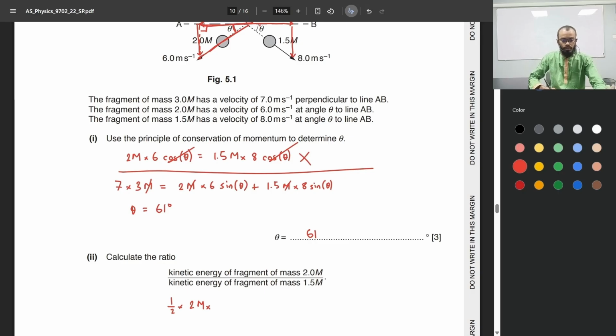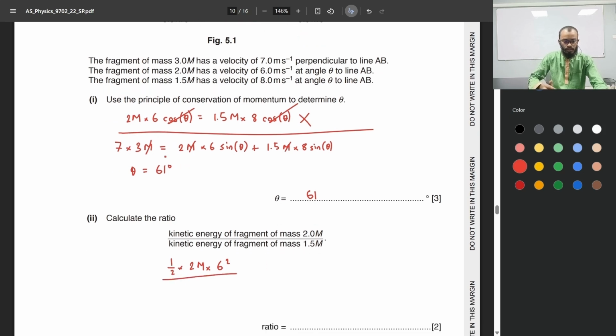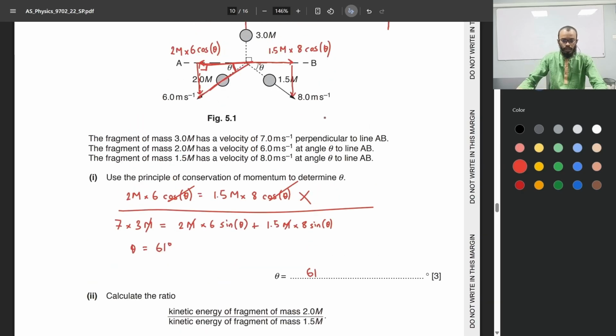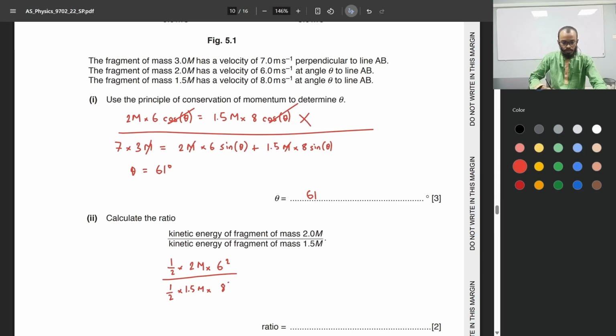Kinetic energy is a scalar quantity, so we don't need to worry about the direction here. So times 6 squared divided by half times 1.5 m times 8 squared. So we can get rid of the half and the m's here, which leaves us with a ratio of 3 over 4, which is 0.75. So the ratio would be 0.75 or 3/4.